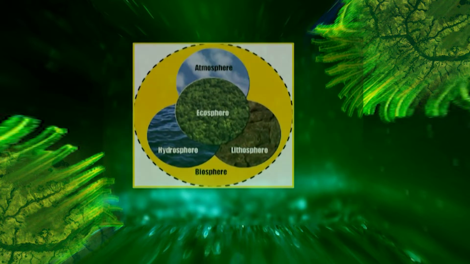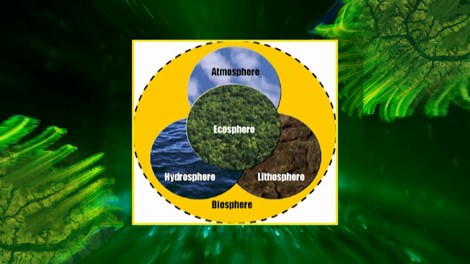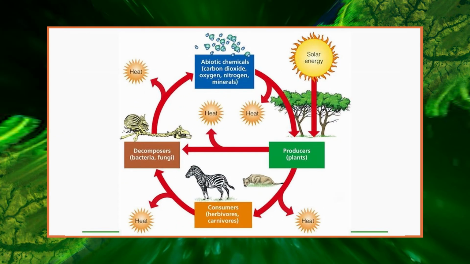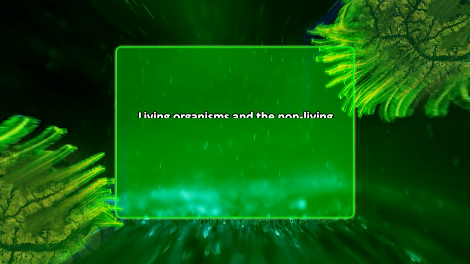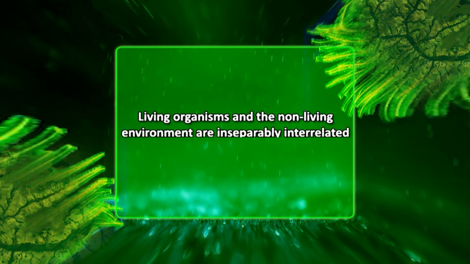Ecosystem is the basic structural and functional unit of biosphere, comprising of living organisms and their non-living environment that interact with each other by means of material cycling and energy flow. The relationship between biotic community and non-living environment is a mutual one. That is, not only does the environment affect the community, but the community also modifies the environment. This means that living organisms and the non-living environment are inseparably interrelated and interact with each other.